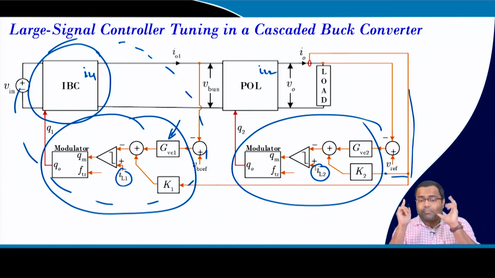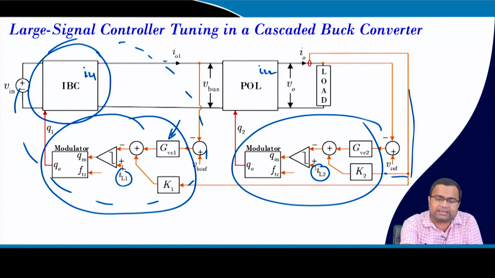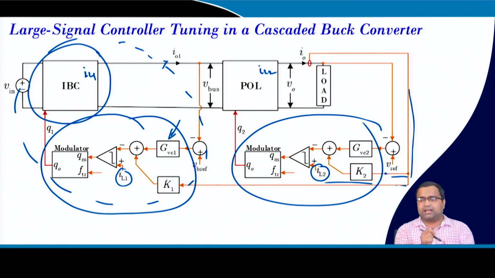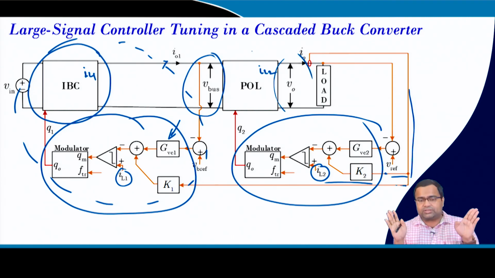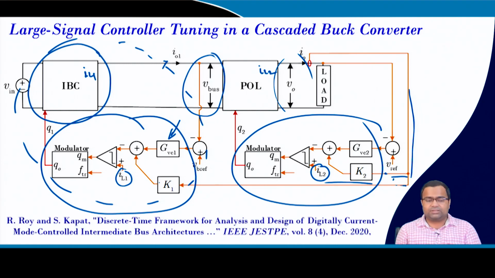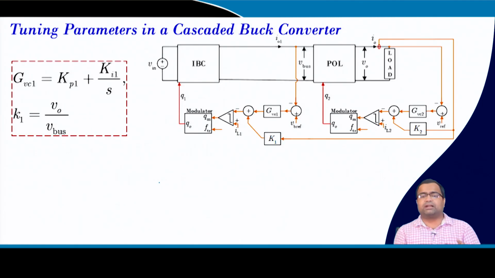we have discussed, but for the first stage we do not need to sense the load current here, because we can extract the load indirectly from this expression, because we already know we are sensing the bus voltage and we are already regulating the output voltage. From these two voltage information and the output current information, we can directly obtain what is the load current. So, this we have already implemented and we have shown the individual converter.